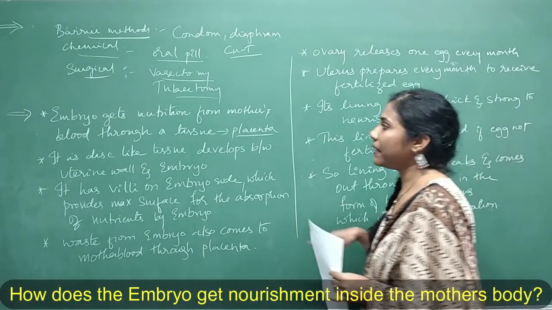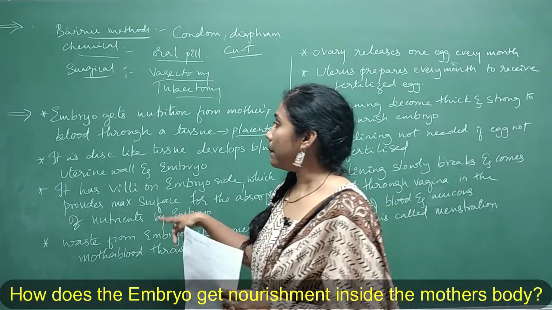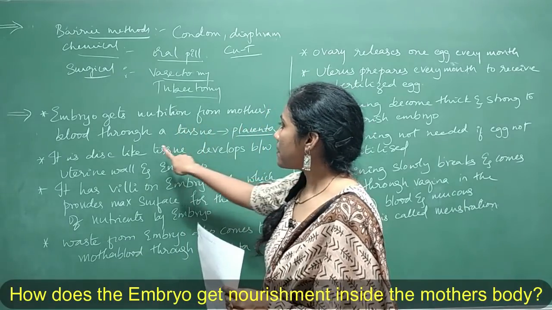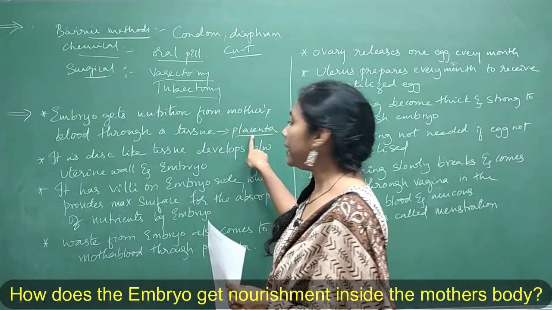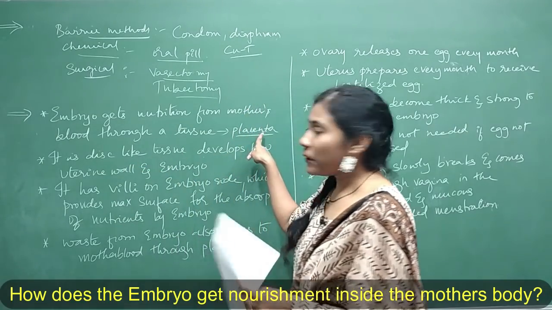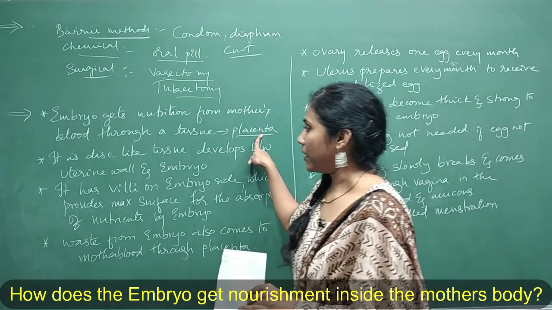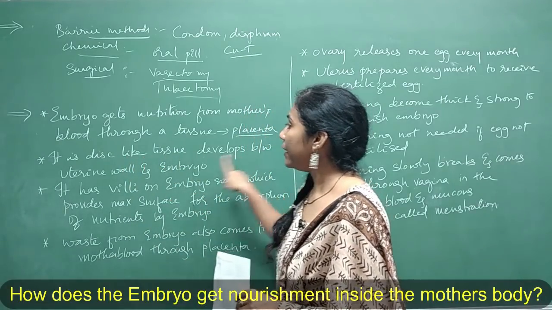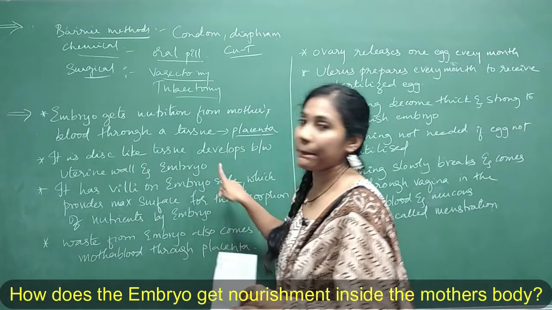I wrote it in a very simple way to make it much easier. See, the embryo gets nutrition from the mother's blood through a tissue called the placenta. That is the first point. The second point is about the placenta. What is this placenta actually? It is a disc-like tissue that develops between the uterine wall and the embryo.